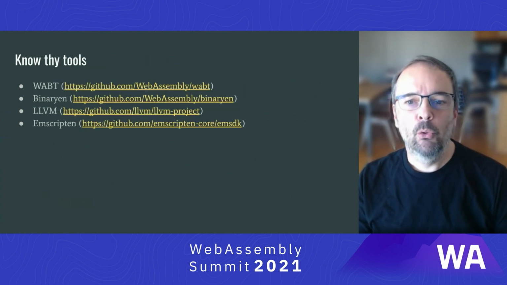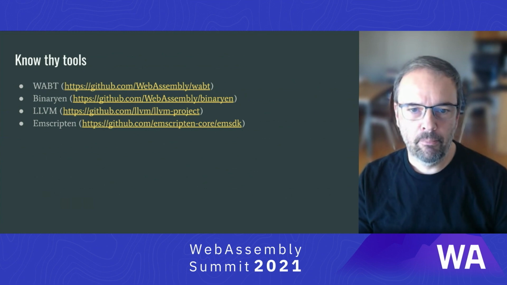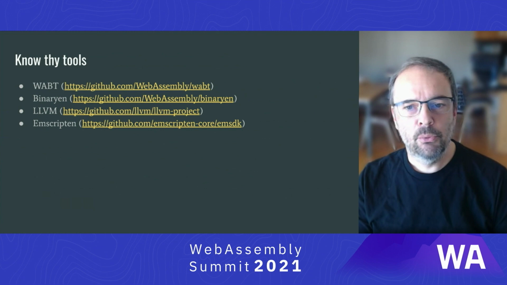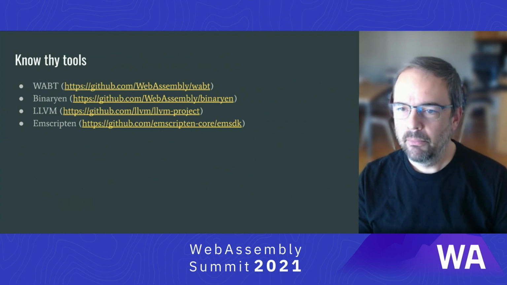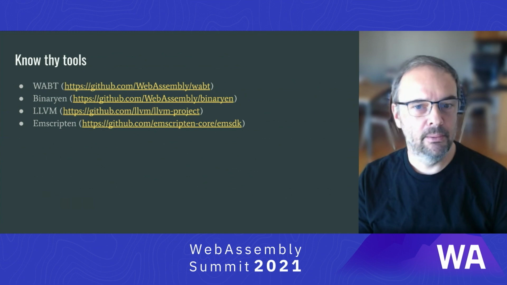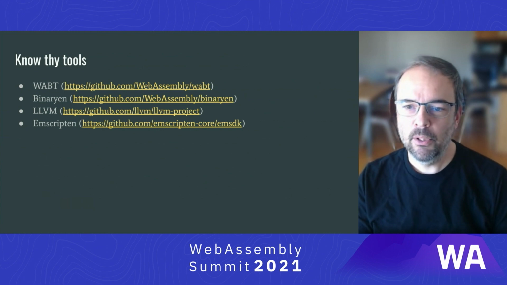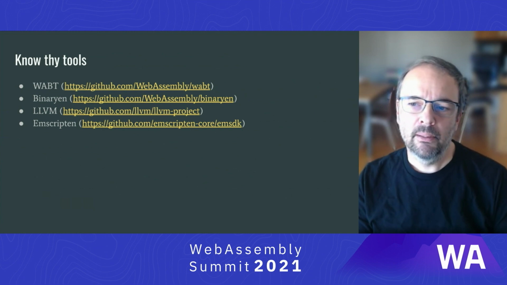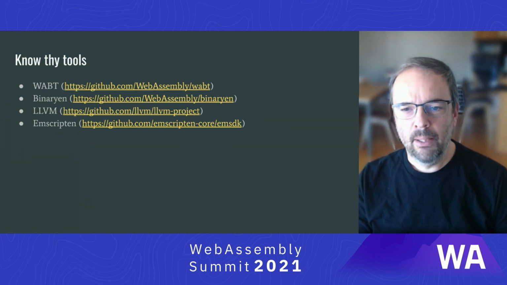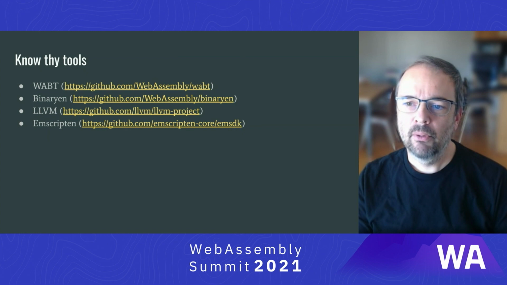First, let me give you an overview of the main tools I'll be referring to. Wabbit is a very comprehensive suite of tools that can be used to disassemble, decompile, verify, assemble, and even interpret WASM code, and should be the first thing in your tool belt you reach for. Binarian is another tool set that is usually used as part of Inscription, but can also be used standalone. One of the most valuable parts for a language developer is that it contains a standalone WASM optimizer, WASM opt, which means less work for you to make things run fast. You will likely want to run this on your output no matter how good you think your compiler is.